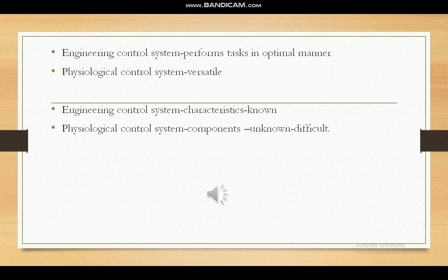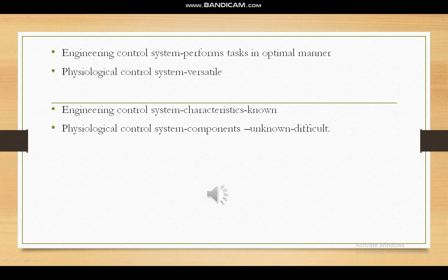So the second key difference is that an engineering control system is all synthesized by the designer, and all its characteristics are generally known. On the other hand, a physiological control system consists of components that are unknown, and it is very difficult to analyze.